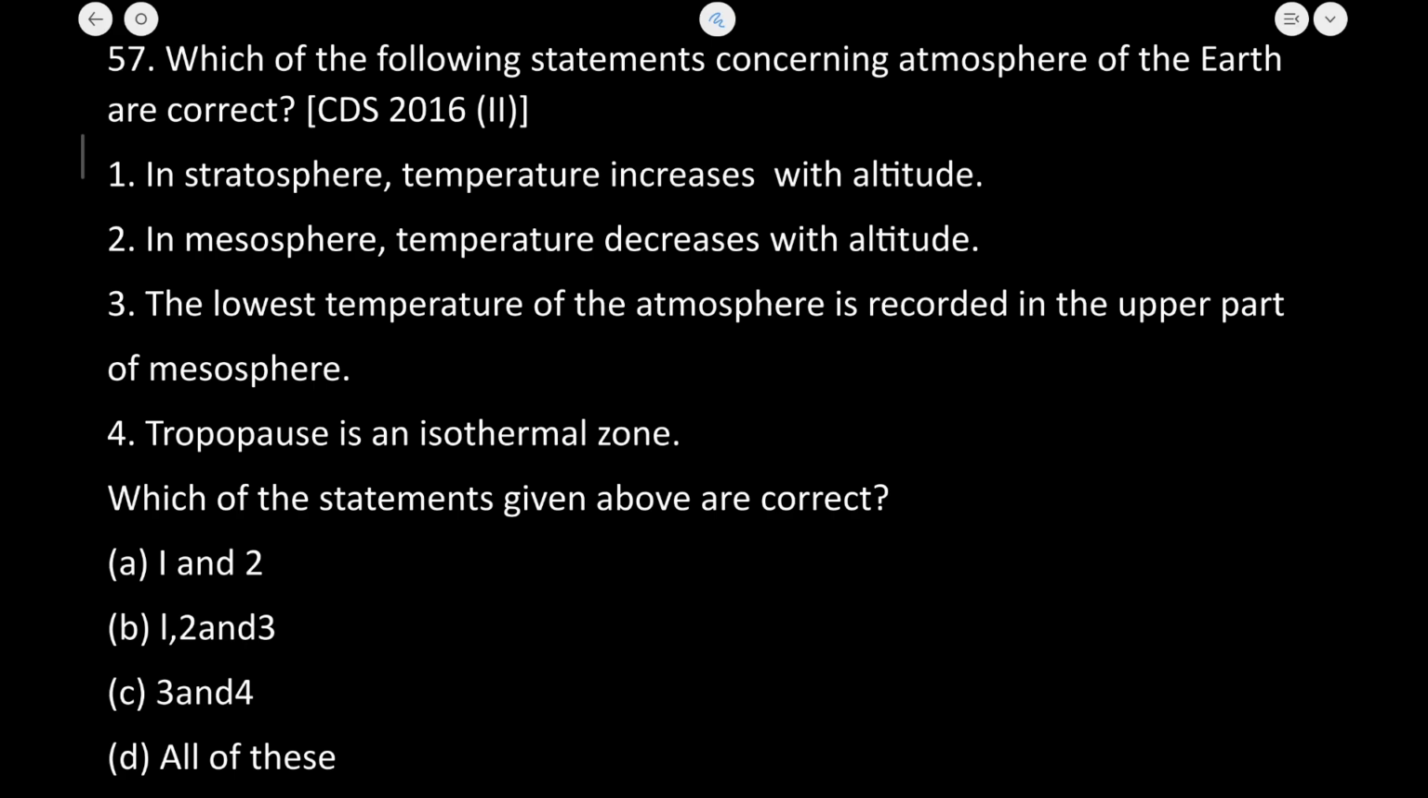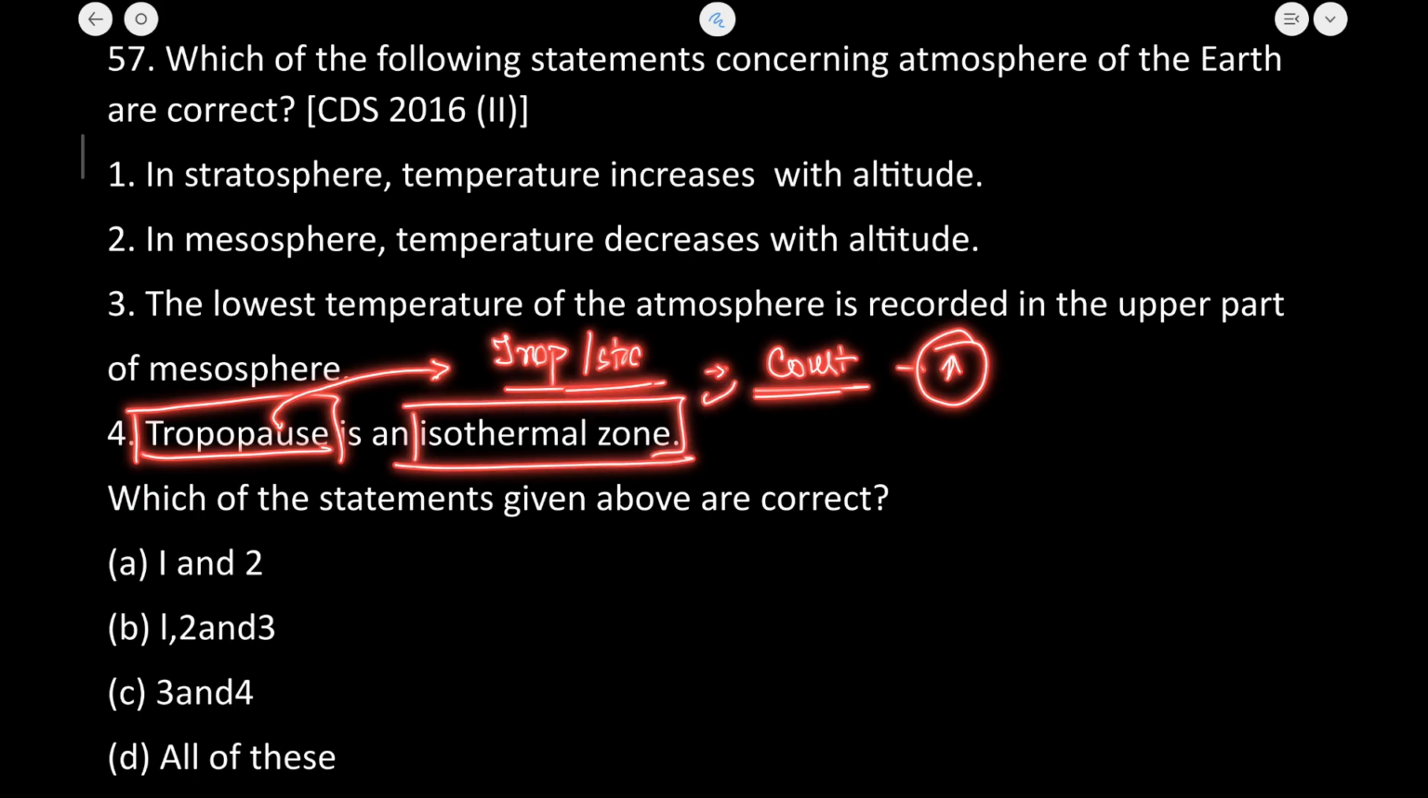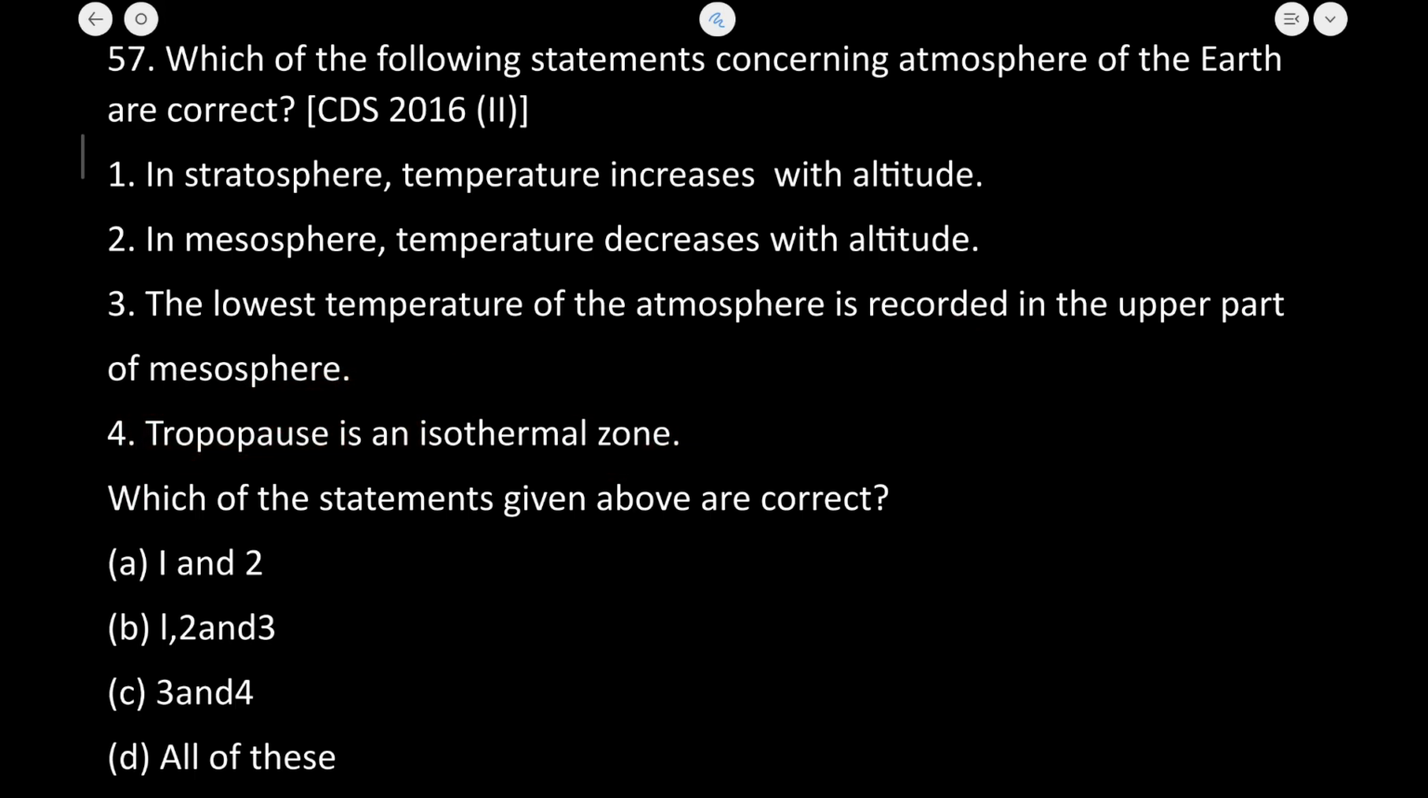Now tropopause is an isothermal zone. What is an isothermal zone? First of all, let us know what the tropopause is. The tropopause is the boundary between the troposphere and stratosphere. In this region temperature remains constant even with increasing altitude, which leads to the isothermal zone. So this is absolutely correct. All of the given statements here are absolutely correct. So D is going to be the correct answer.